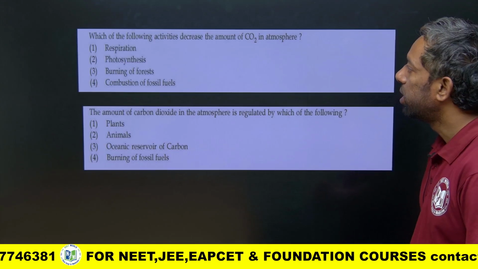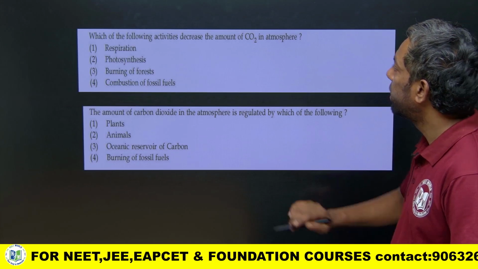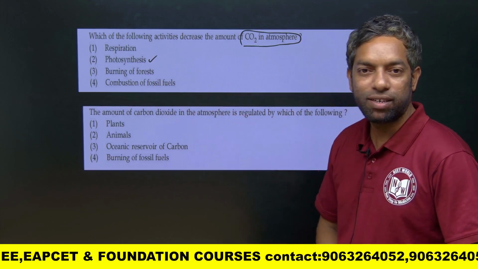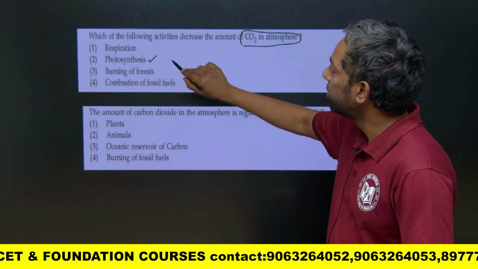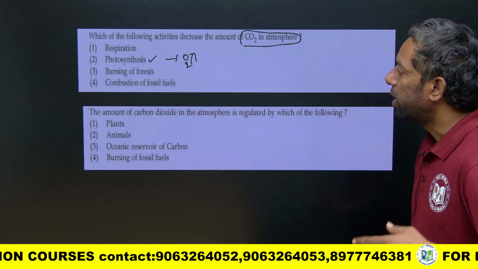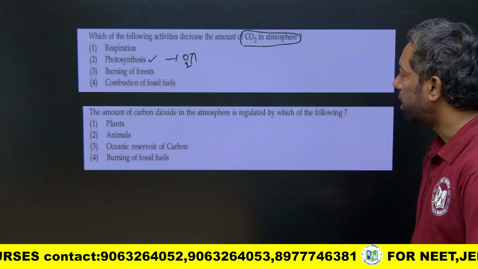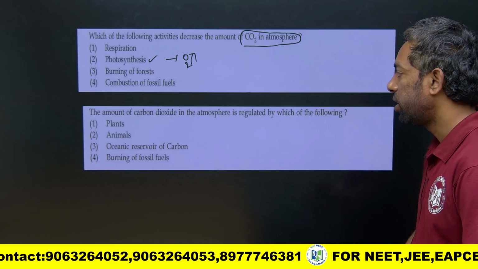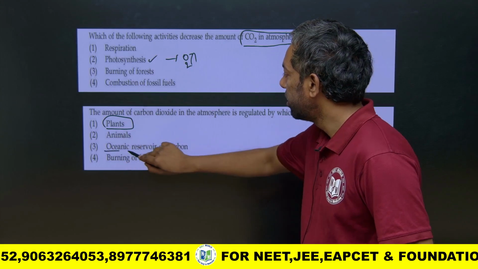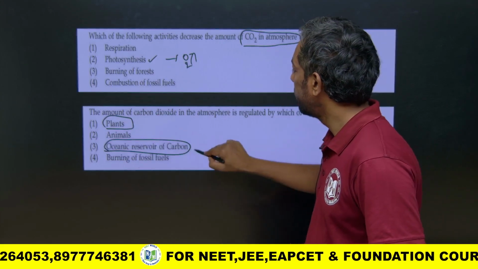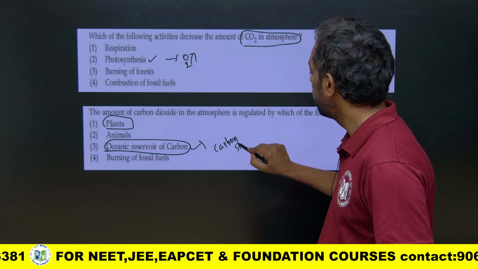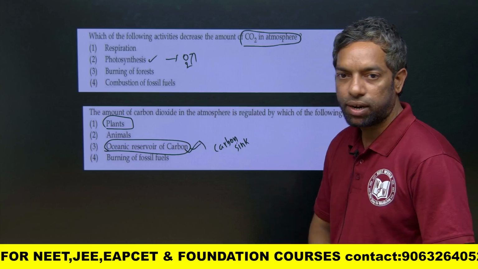And the next one is, which one of the following activities decreases CO2? Of course, photosynthesis can decrease the CO2 and increase the oxygen. O2 increases, CO2 decreases. Yes, the amount of carbon dioxide in the atmosphere is regulated by which of the following? Of course, plants. No, it is the oceanic carbon sink. We can call this carbon sink. So this is the right answer.